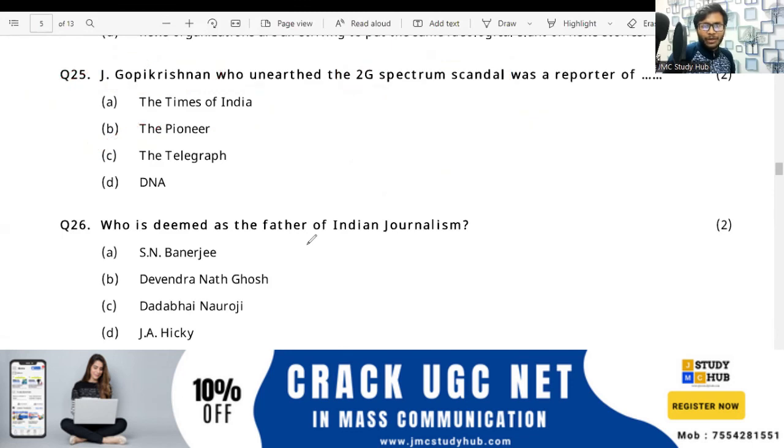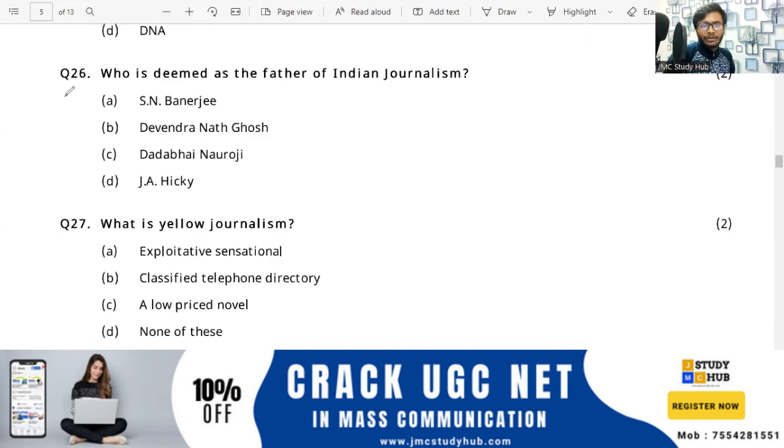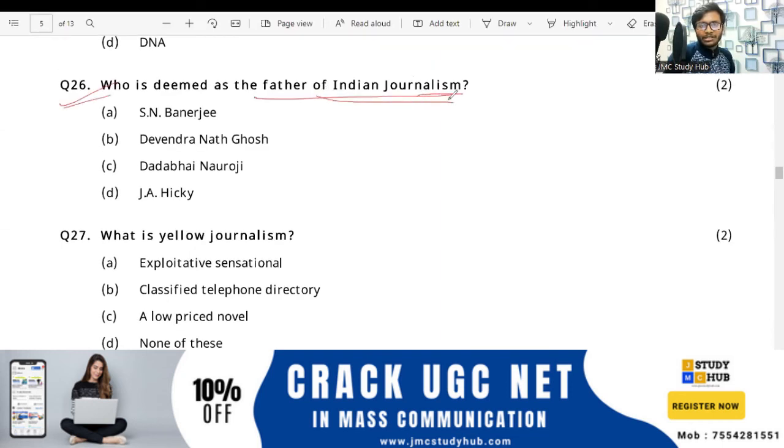This is a very simple question that we have already discussed. Who is deemed the father of Indian journalism? Tell me quickly. Yes, James Augustus Hickey, 1780. The Bengal Gazette, Calcutta General Advertiser. All these things.